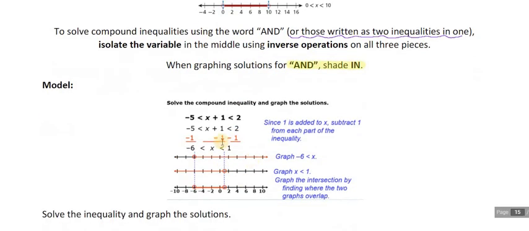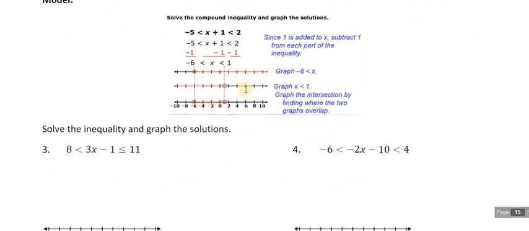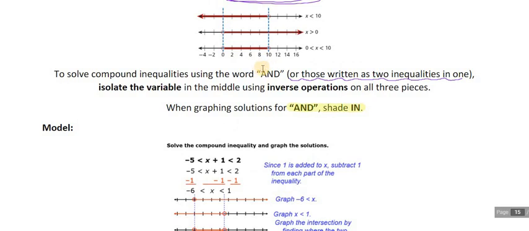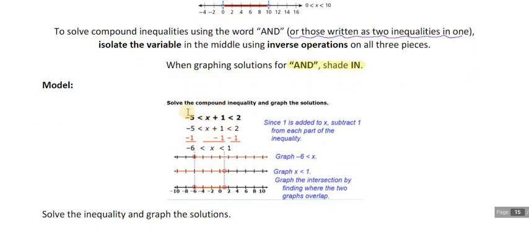Okay, so here's an example of the 2-for-1. Now, when you were younger, maybe they used the word and with our compound inequalities, but now it's just going to be written as 2 in 1. Notice it says -5 is less than x plus 1, which is less than 2. So we have two inequality symbols. So now rather than using our inverse operations on both sides of an inequality, we're going to do it on all three pieces. Okay, so we're going to consider dotted lines basically through all of it.